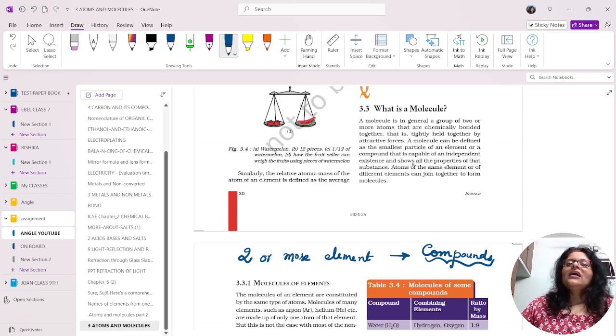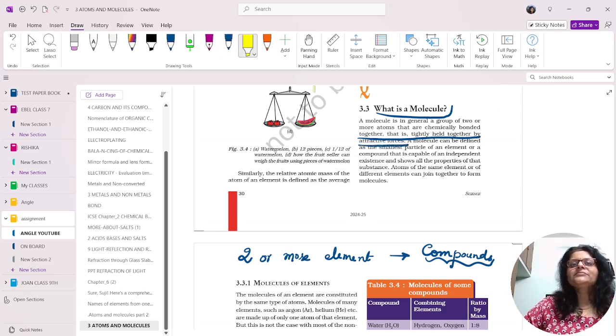So what is a molecule? A molecule in general is two or more atoms that are chemically bonded together and tightly held by attractive forces.